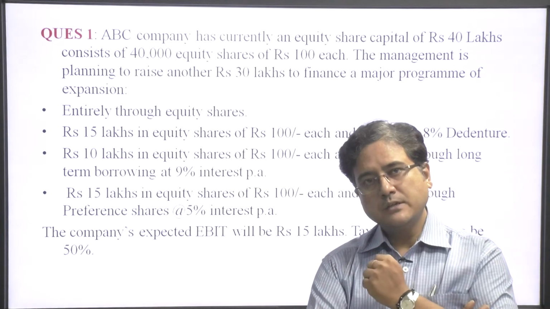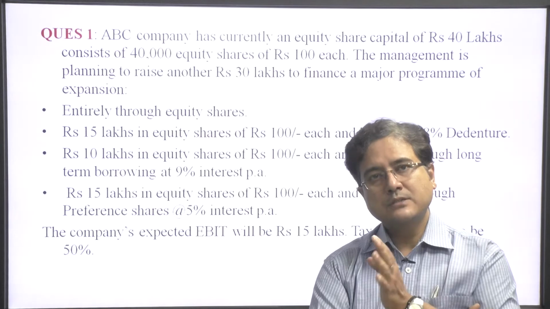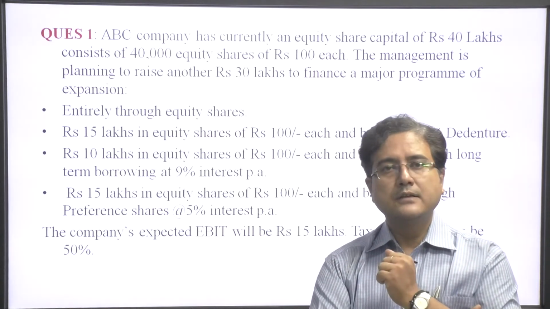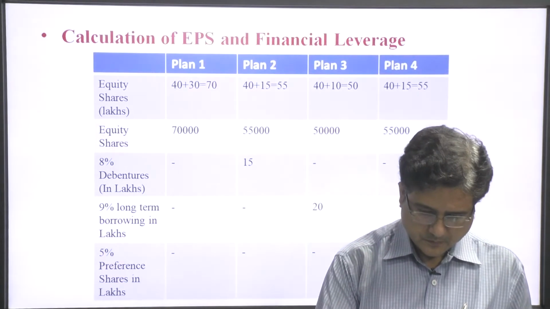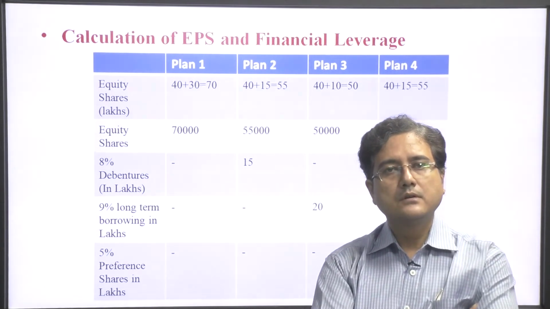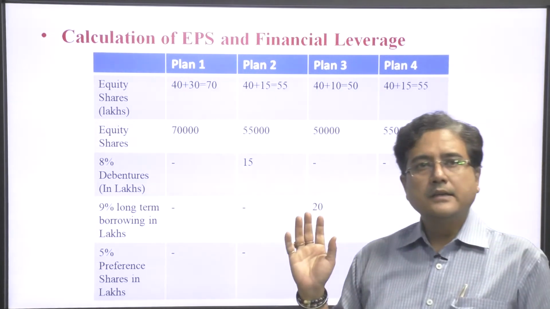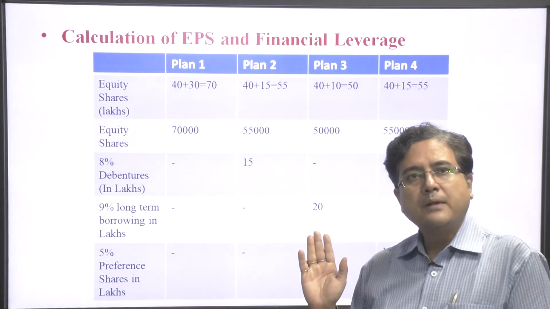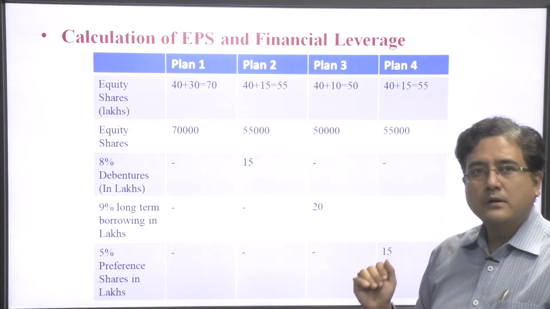Now, in this question we are going to calculate the best alternative and the degree of leverage. You can see here the chart I just prepared: plan 1, plan 2, plan 3 and plan 4.